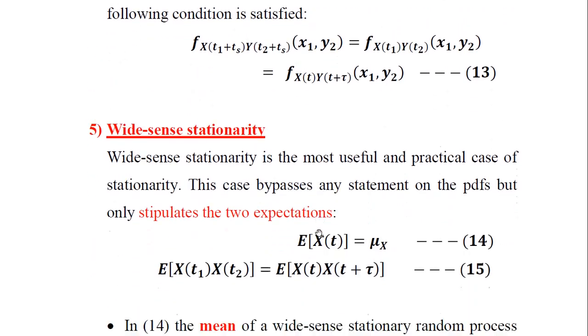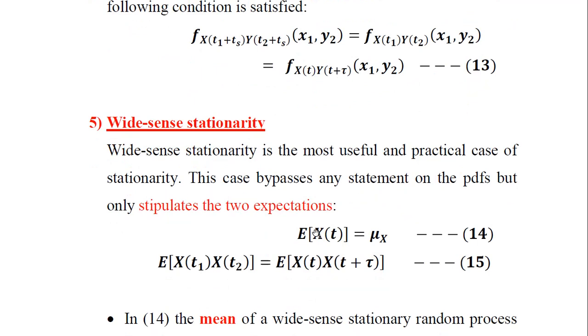Now we'll go for the other concept called wide sense stationarity. Wide sense stationarity is the most useful and practical use of stationarity. This case bypasses any statement on the PDF but only stipulates two expectations. E of x of t is equal to mu x, the expectation value of the single random process is constant, as per equation 14. And the expectation of the product of two random processes x of t1 and x of t2 is equal to E of x of t times x of t plus tau, where t2 is replaced by t plus tau in the equation.